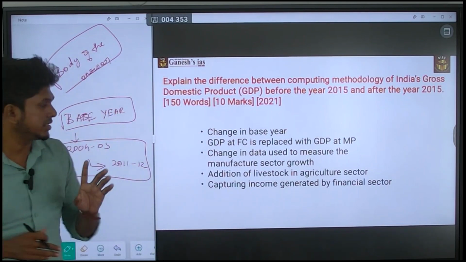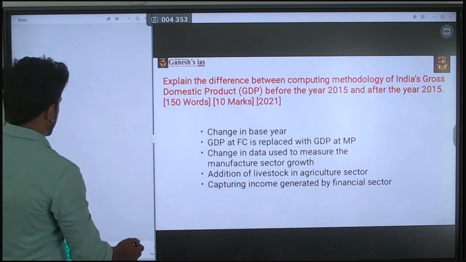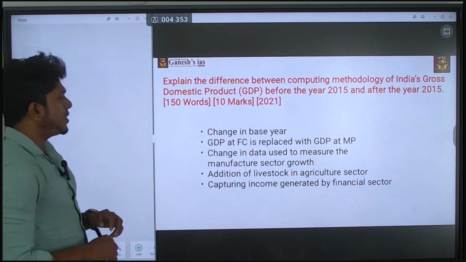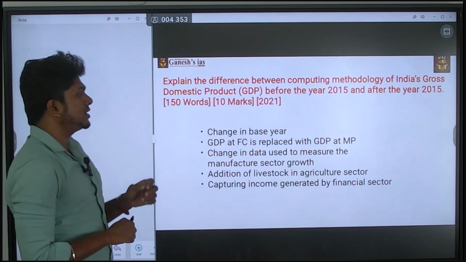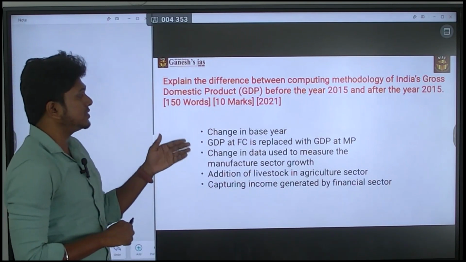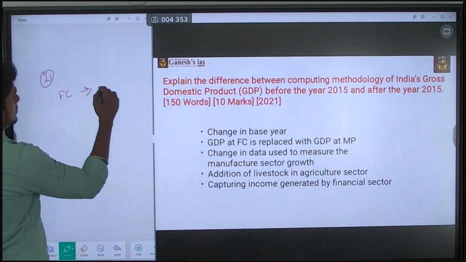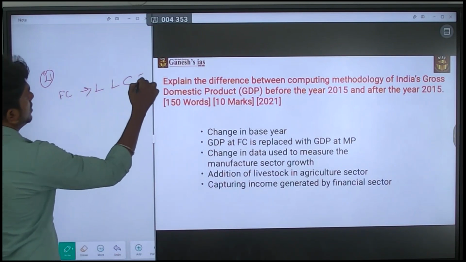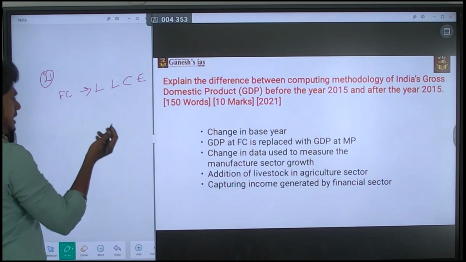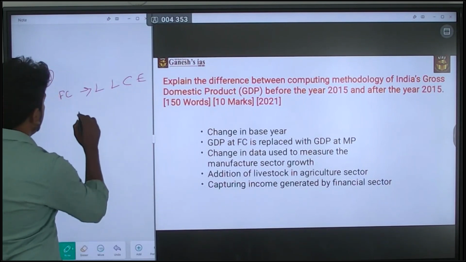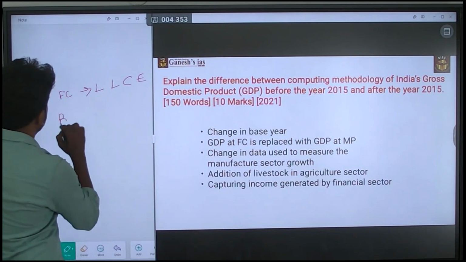Okay, so first thing, the change in the base year. Second point is, GDP at factor cost is replaced with GDP at market price. So you have to explain what factor cost is, which means land, labor, capital, and entrepreneur. Okay, next, the major change in 2015 is the introduction of basic price.